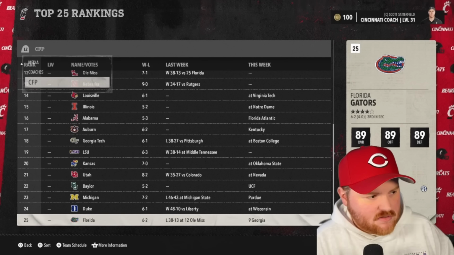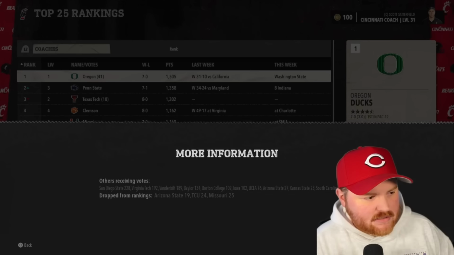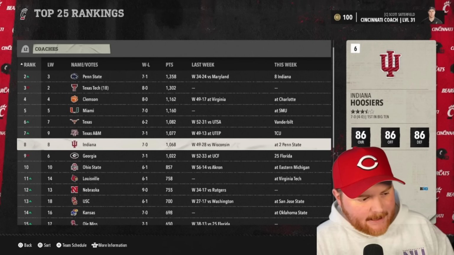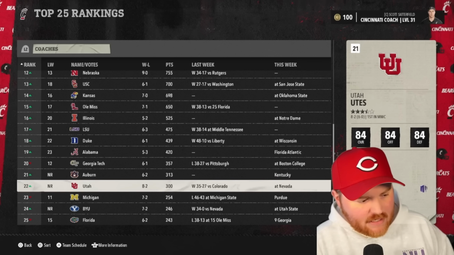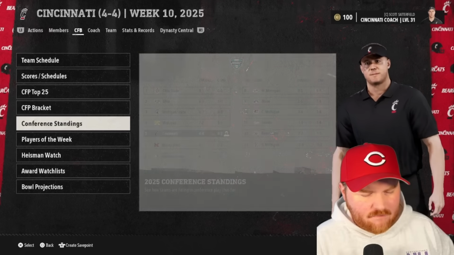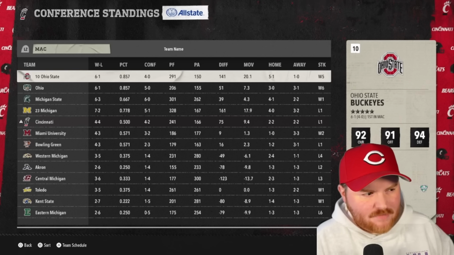Oh, this is the first CFP, so it doesn't give us people that were not in the rank. Is there anybody even close? San Diego State is near the top, but nothing particularly surprising from the rankings there. Let's look at our conference standings in our Ohio, Michigan MAC.